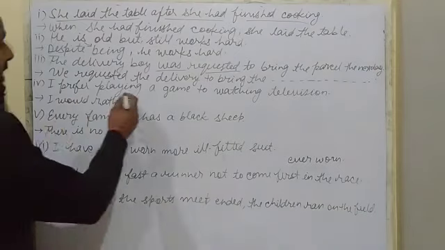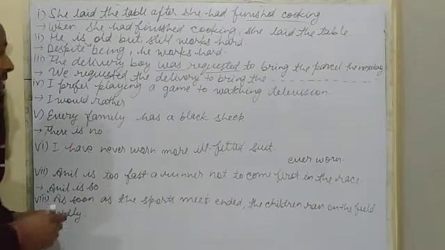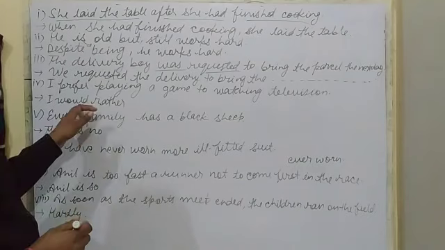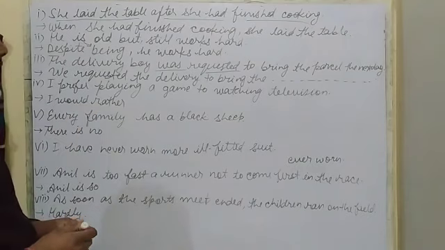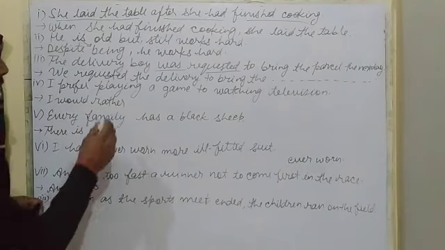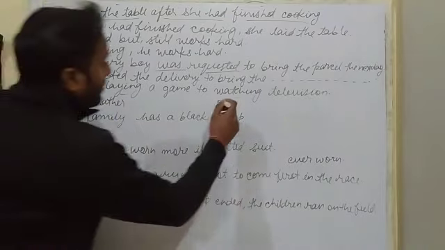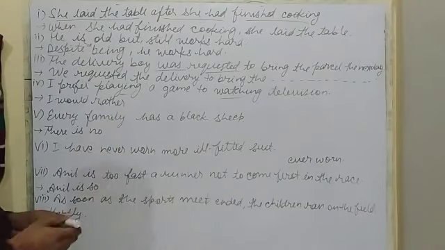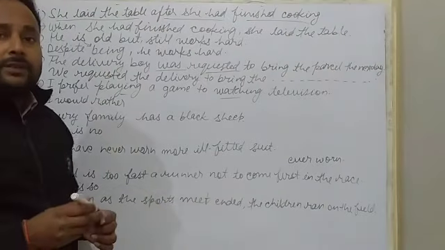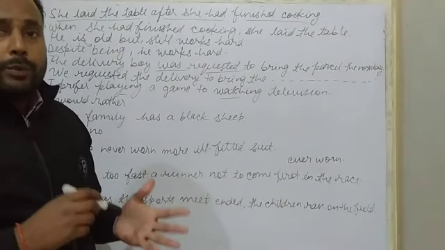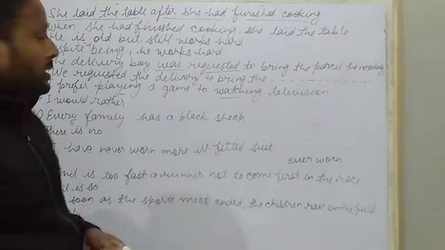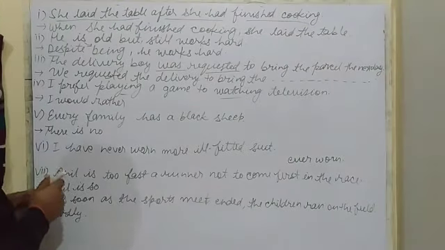Now, prefer and rather. What is the difference between prefer and rather? In prefer, we use ing forms, playing and watching, and in rather, we use infinitives. Infinitives means to plus first form of the verb. So, what will we do here?